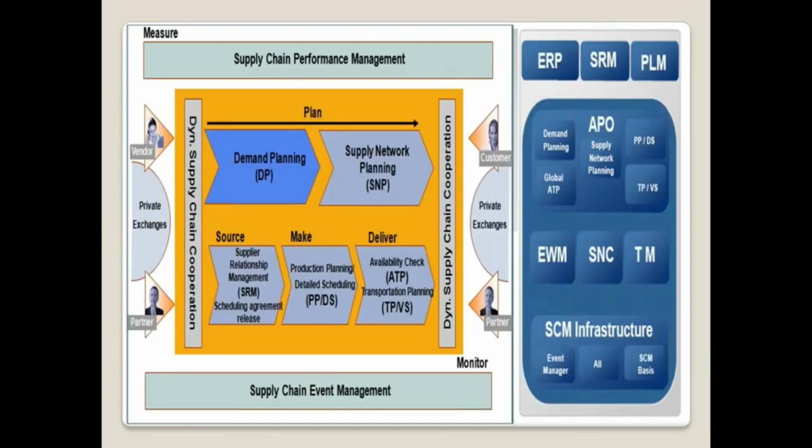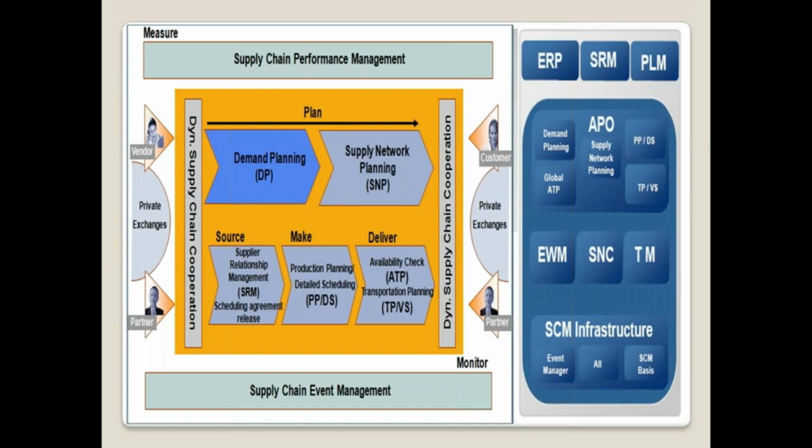One is SAP SCM for planning, and there are others like Oracle, which are competitors. Why are we more interested in SAP? Because SAP has a larger customer base. Many customers have implemented it, so we have more job opportunities. That's why we are interested in the SAP product.